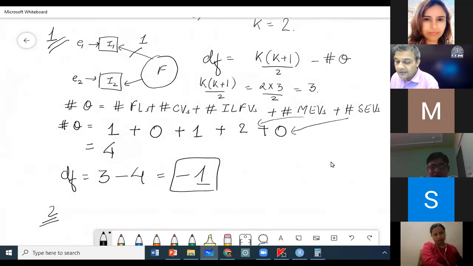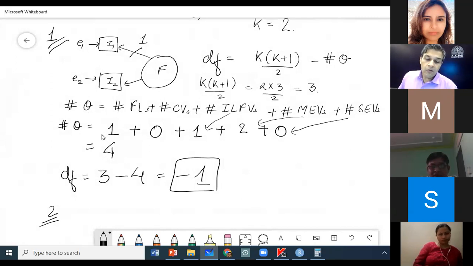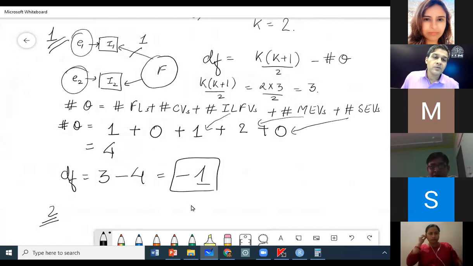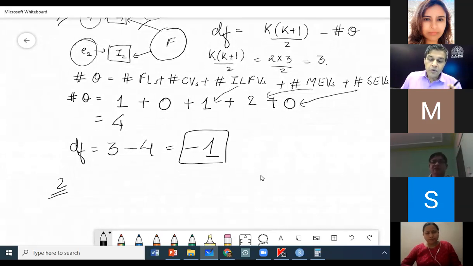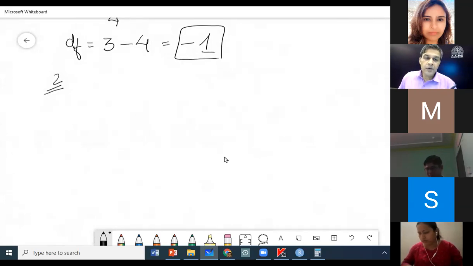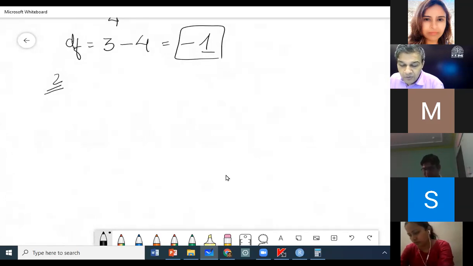Why is it taken as 2? No, it has to estimate E1, it has to estimate E2. This 1 here is the factor loading. Okay, everybody mute yourself, pick up your pen and pencil and do this question now.